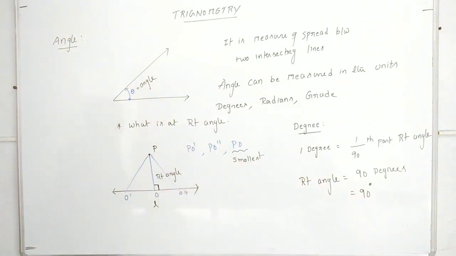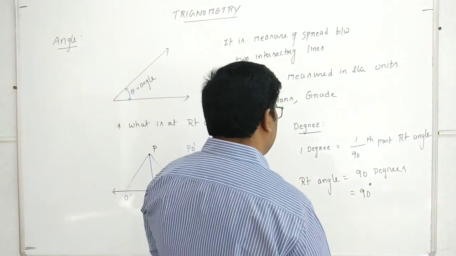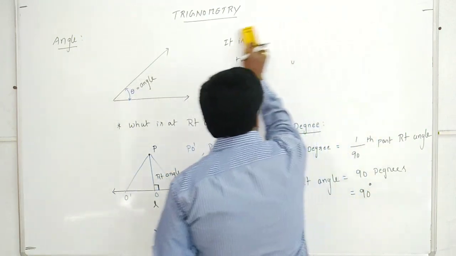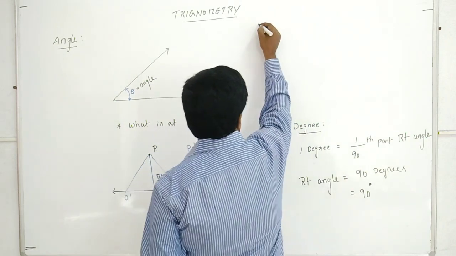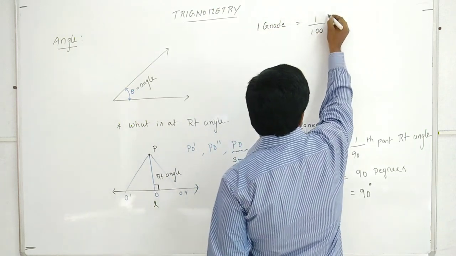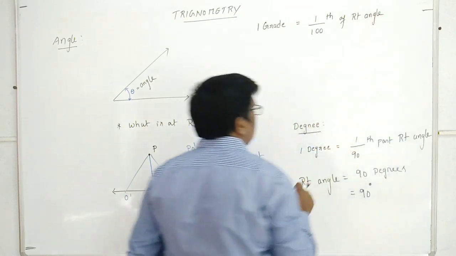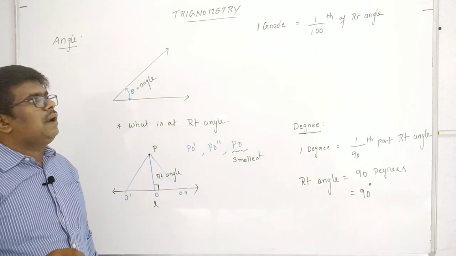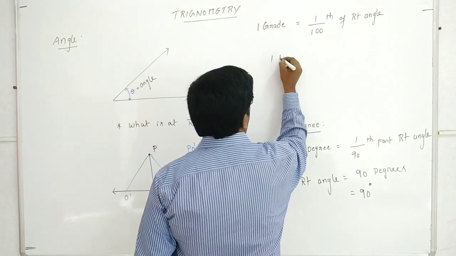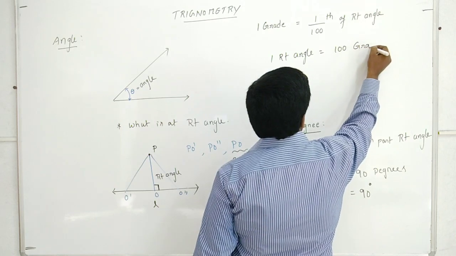Next, gradients. 1 gradient is equal to 1/100th of a right angle. Or else 1 right angle we can write as 100 gradients.